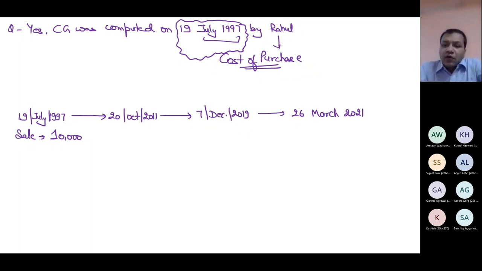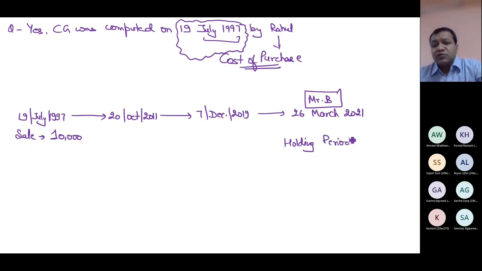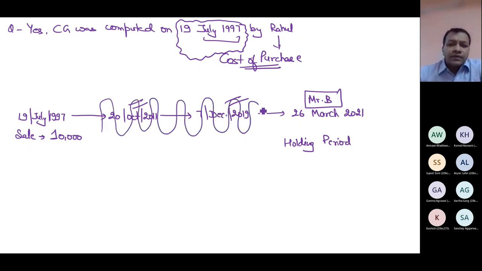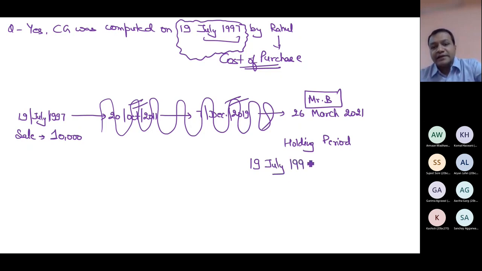of capital gain. And now logically what will happen, when Mr. B will be computing income under capital gain, and when he will say what is the holding period, since the last time when capital gain was computed on this capital asset, on 19 July 1997, after this in these two dates the transaction was not treated as transfer, so technically these dates do not exist. So now what is the holding period? How do you determine the holding period? You start now from 19th July 1997 till which date? 25th March.